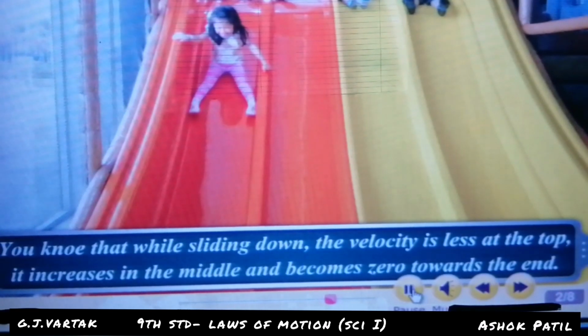This is the acceleration. You know that while sliding down, the velocity is less at the top, it increases in the middle and becomes zero towards the end. Here is the less velocity, here is the greater velocity, and here is also less velocity.